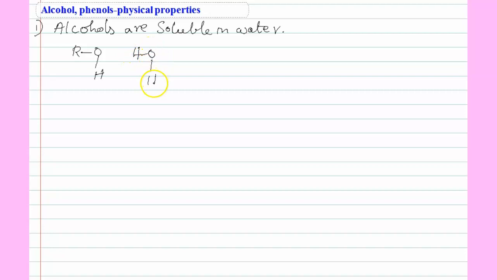So the first property is that alcohols are soluble in water. Alcohols are soluble in water because alcohol means ROH and water means HOH.